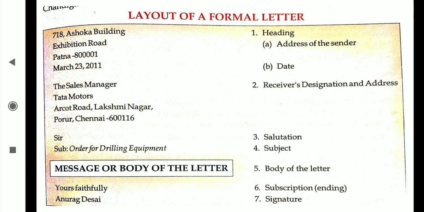Then the date will come. After the address, what is coming? The date. And it will come on separate lines. Colony will be on a separate line. House number will be on a separate line. Your city name will be on a separate line. Then the date will also be on a separate line: March 23, 2011. Now after that we have to skip a line and write the address of the receiver to whom we are writing the letter.